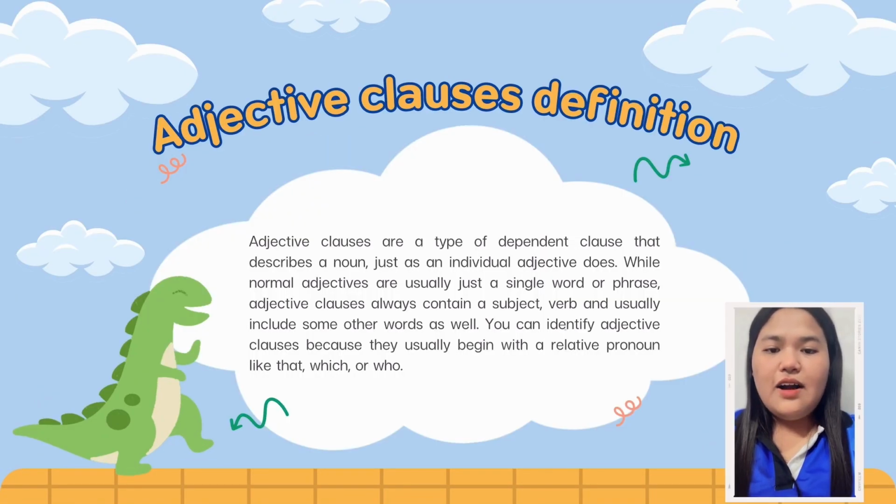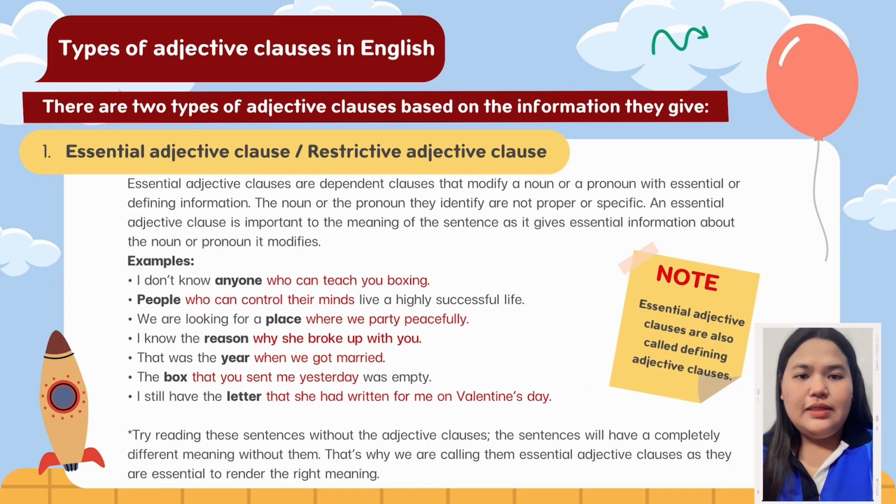Adjective clauses are a type of dependent clause that describe a noun, just as an individual adjective does, while normal adjectives are usually just a single word or phrase. Adjective clauses always contain a subject, verb, and usually include some other words. There are two types of adjective clause based on the information they give.